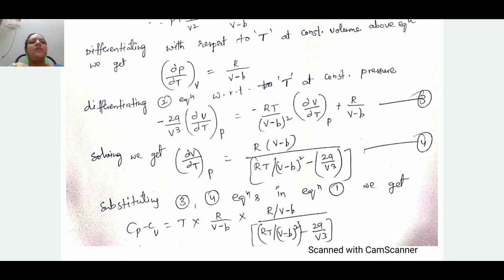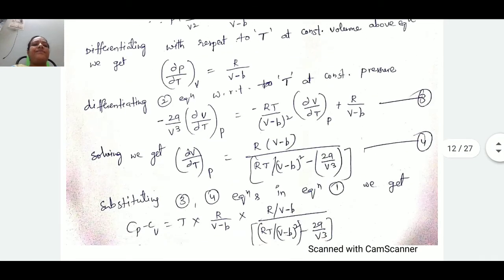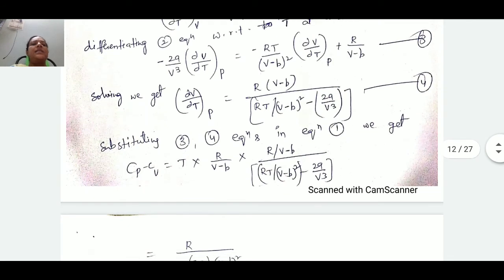So these are the third and fourth equations, that is dou P by dou T at constant V and dou V by dou T at constant P. We substitute these two equations in the key equation, that is Cp minus Cv is equal to T into R by V minus B into R by V minus B by R T by (V minus B) whole square minus 2A by V cube.